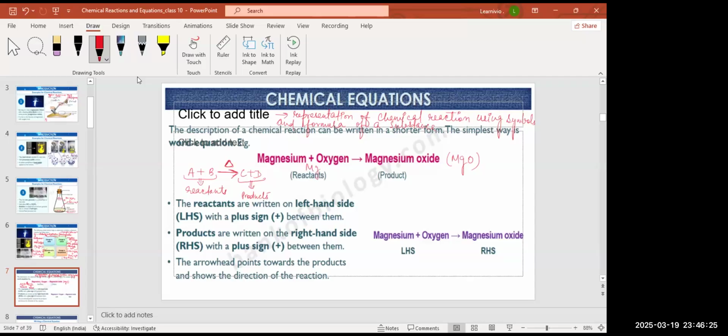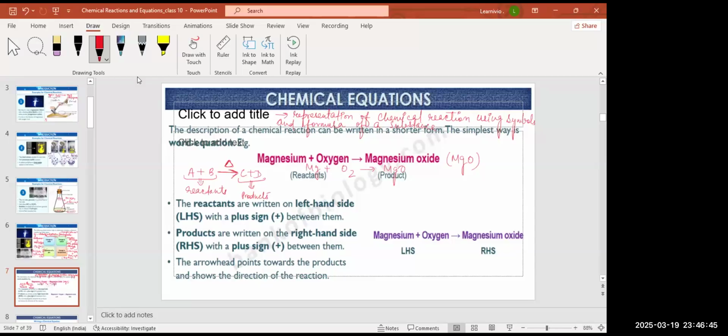So this Mg will react with O2 and form MgO. And this is an unbalanced chemical equation, right? We will get to know how to balance a chemical equation and why there is a need to balance it, right?